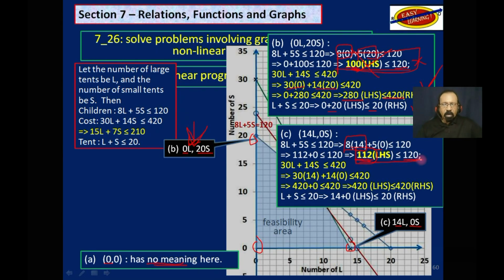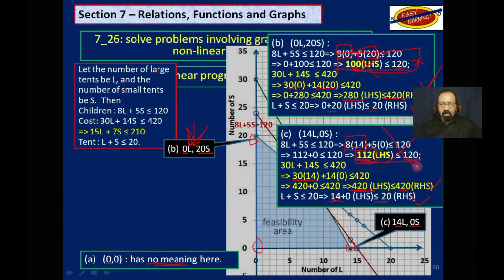That is not what we are looking for. As it relates to money, 30 times 14, which would give us the $420. So we have spent the $420, which is what we have. That is fine. As it relates to number of tents, we have 14 tents and we are allowed 20. This is fine as well. So we have a problem there.